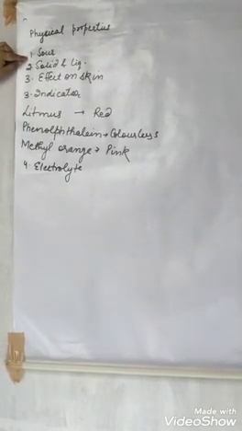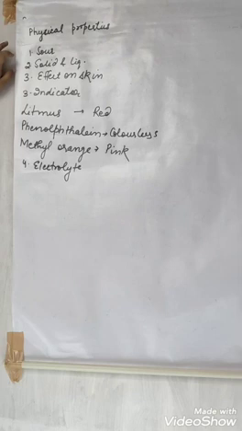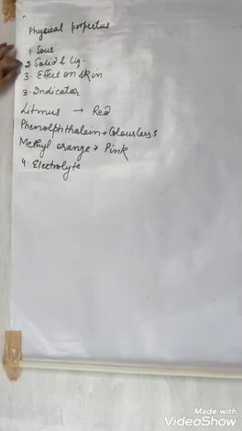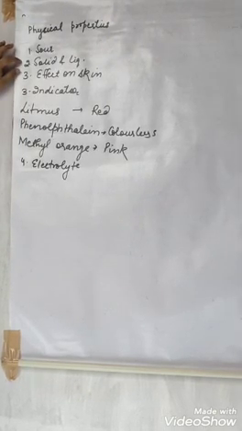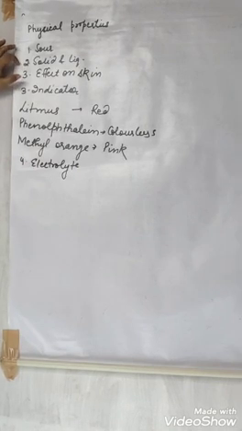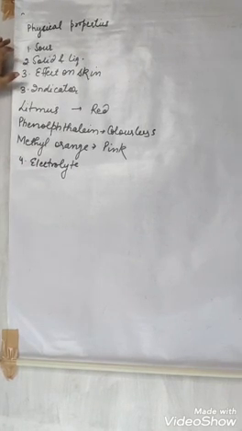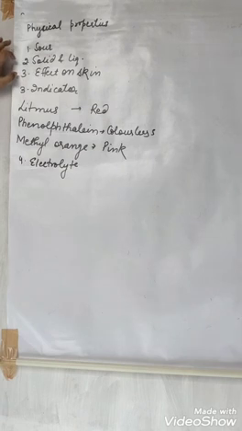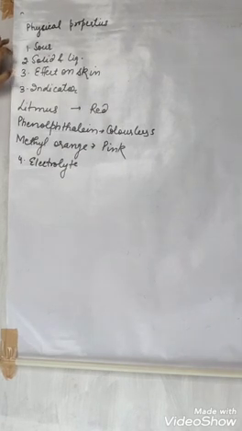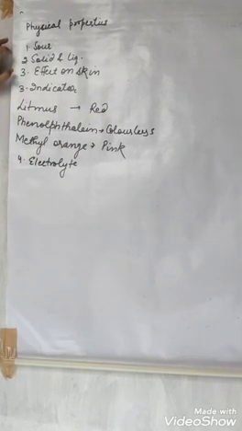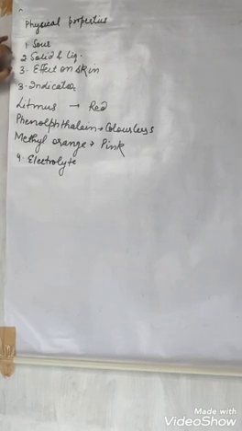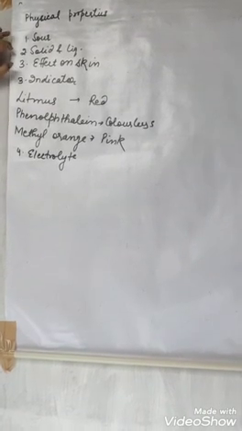Now, what are the physical properties of acids? First one, they are sour in taste. Second, they can be solid, and some are liquid in state. Third, effect on skin: obviously, if they are strong acids, they will form blisters on the skin. If they are very weak acids, they will not have so much effect on the skin, but if they are strong, they can form blisters.